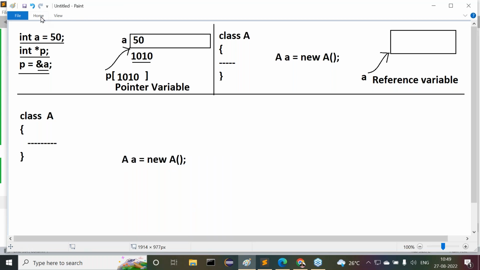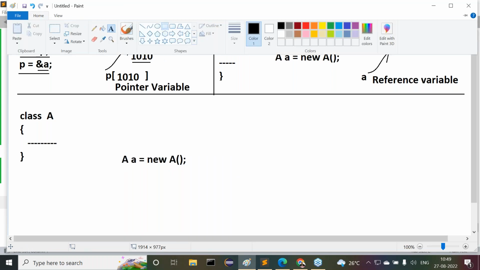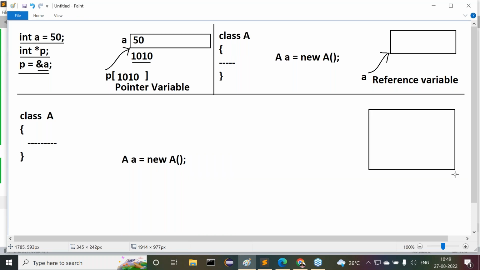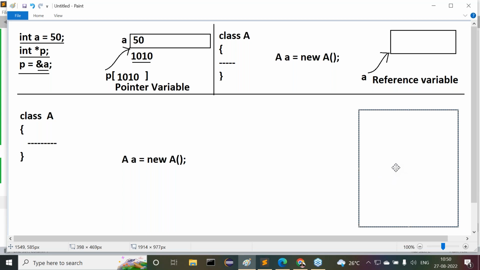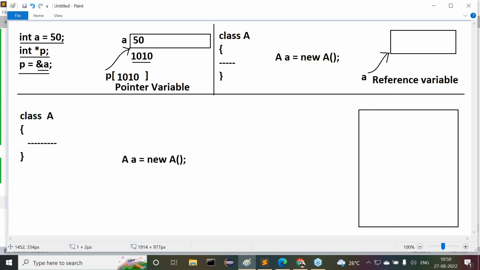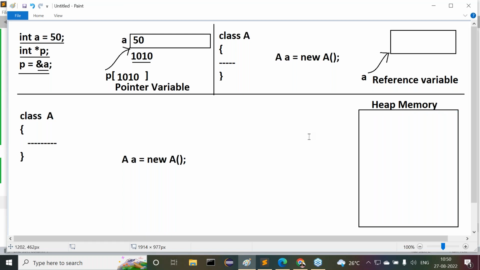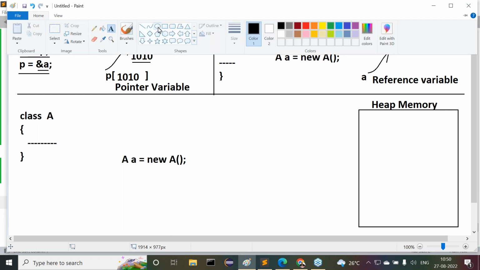Now tell me, in Java we are going to use one type of memory. The type of memory is heap memory. Inside this heap memory only, objects are going to be created. Okay, fine. Now observe carefully.